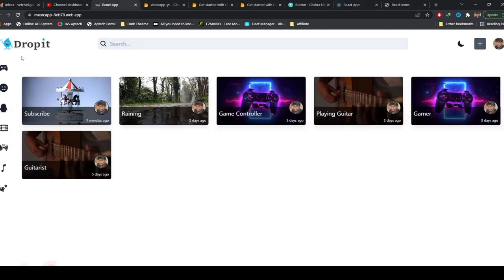The next thing we need to do is add some customization to our navbar. If you have a look here, it has a logo, a search box, along with this toggle mode, and then this plus icon which helps the user navigate to create, and the user image. So next, we are going to customize this navbar. That's what we are going to do next.